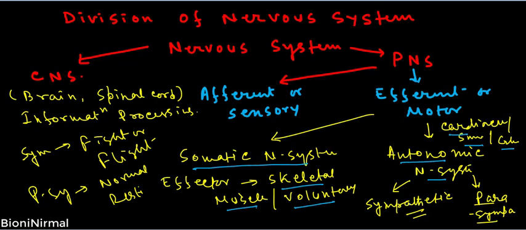The autonomic nervous system is further divided into the sympathetic and parasympathetic divisions. The sympathetic division acts during emergency conditions, helping in the fight or flight response, but the parasympathetic division acts during normal resting condition.